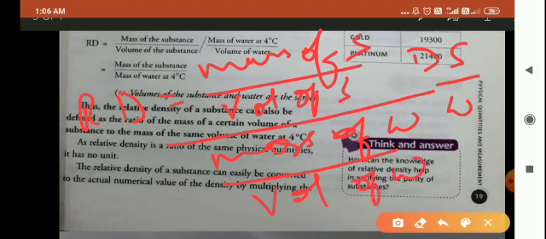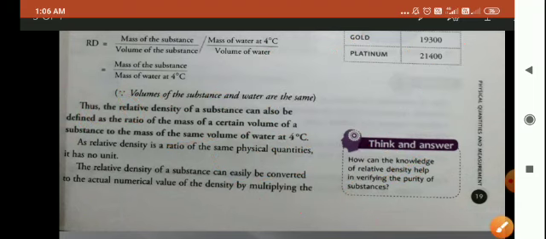Now children, as you know that the volume of substance and the volume of water are the same, both can get cancelled, yes. So we are left with relative density is equal to mass of substance upon mass of water at 4 degrees Celsius.